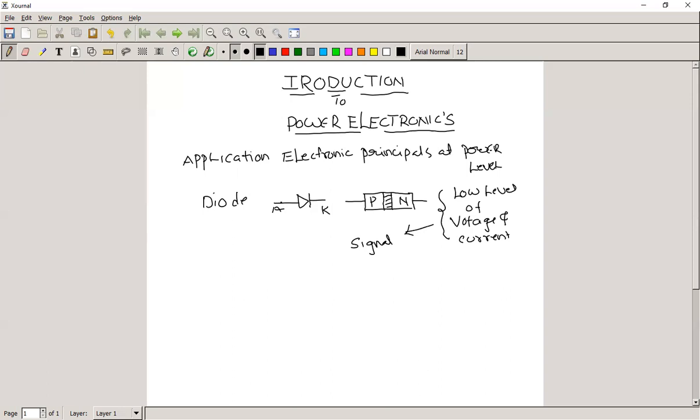The name itself says power. The meaning of power is high voltage and current.